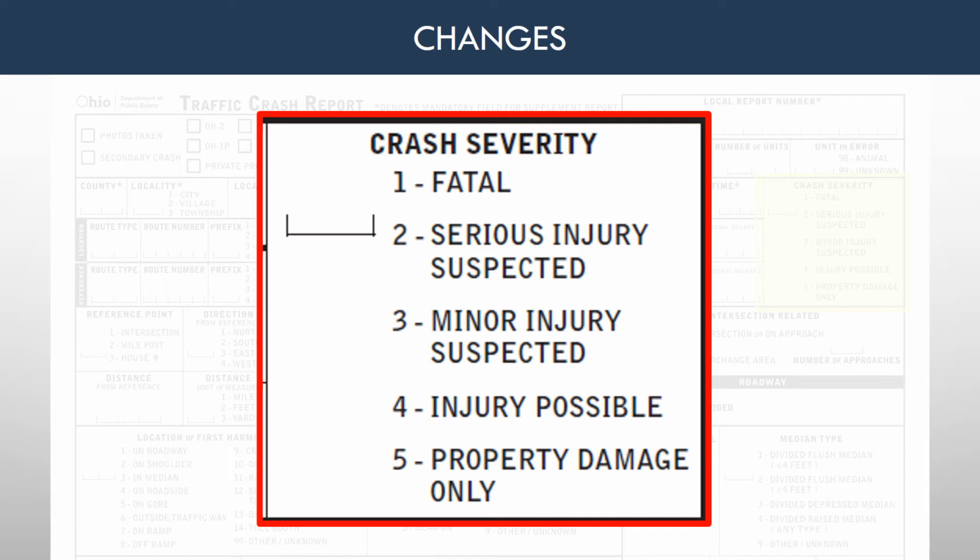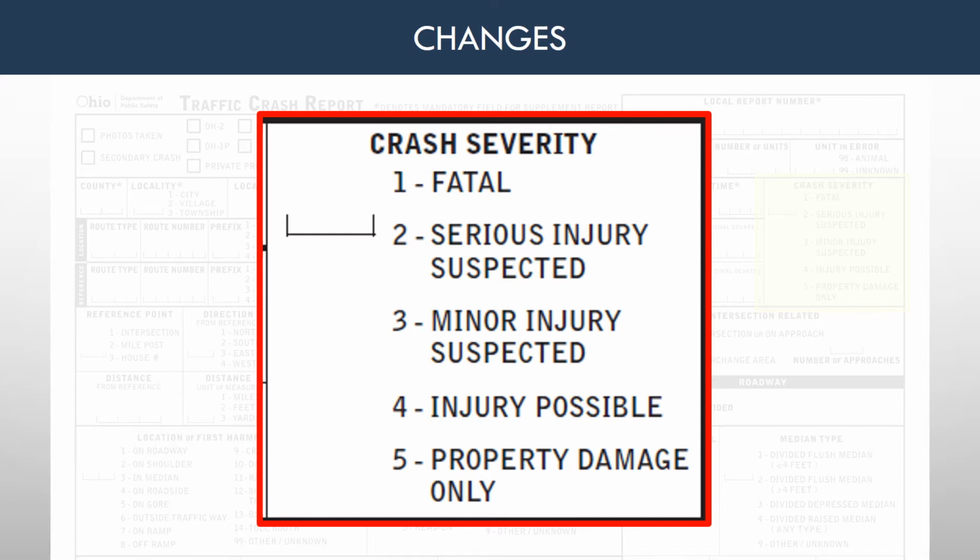3. Minor injury suspected is any injury that is evident at the scene of the crash other than fatal or suspected serious injuries. Examples include lump on the head, abrasions, bruises, minor lacerations, cuts on the skin surface with minimal bleeding and no exposure of deeper tissue or muscle. 4. Injury possible. Any injury recorded or claimed which is not a fatal, serious injury, or minor injury.